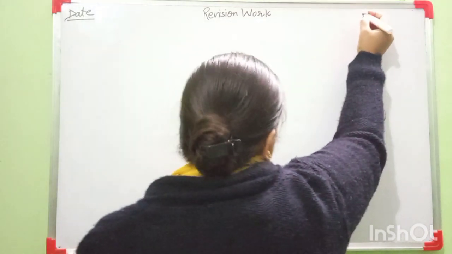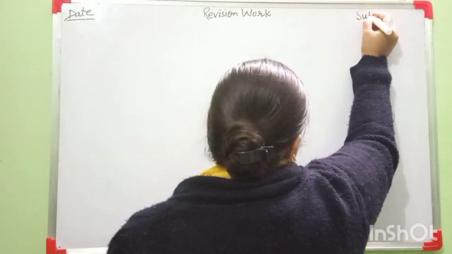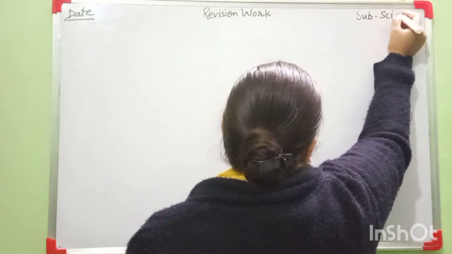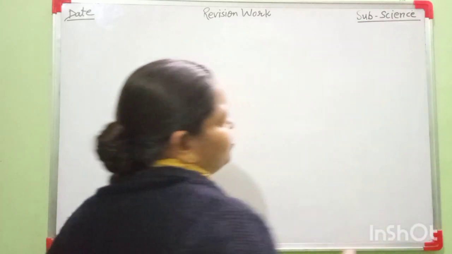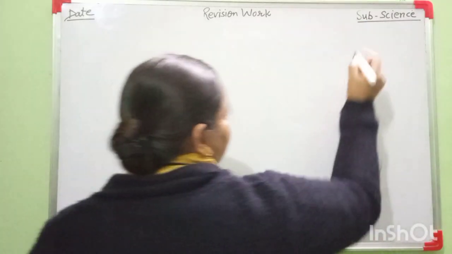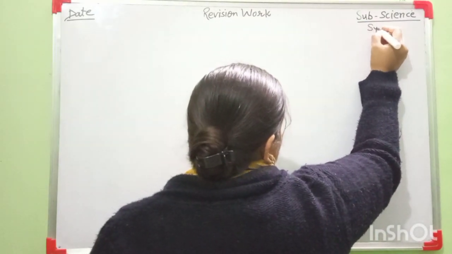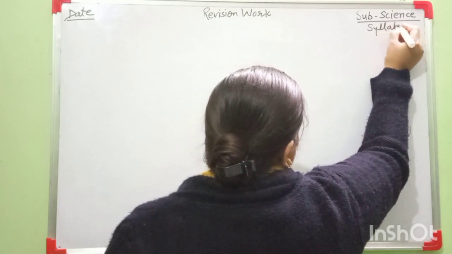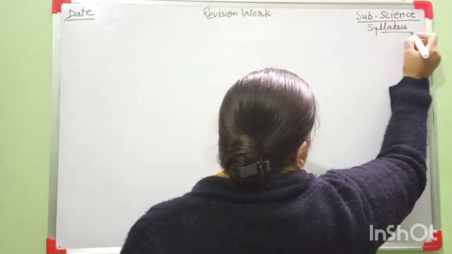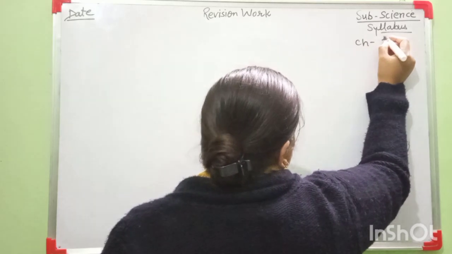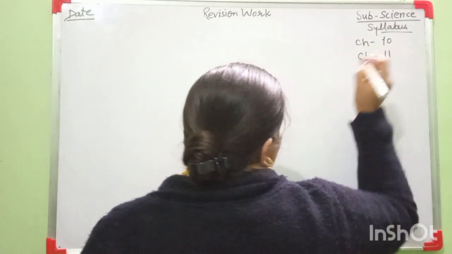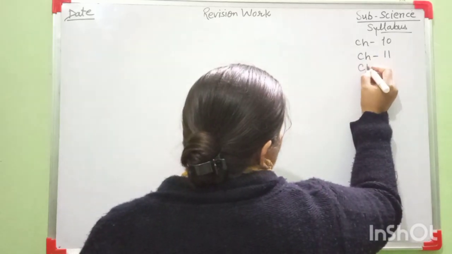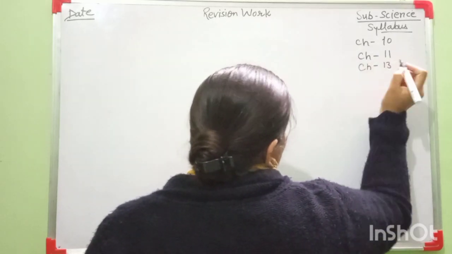This class is your science class. And I hope there is no confusion about your science syllabus. I mention now here your science syllabus. Chapter 10, Water for All. Chapter 11, Sunlight and Shadow. Chapter 13, Going to the Moon.